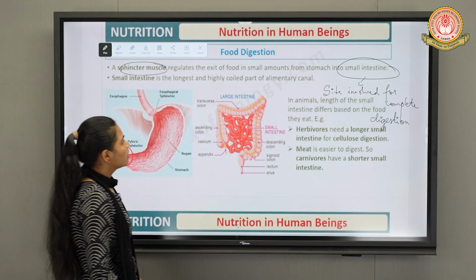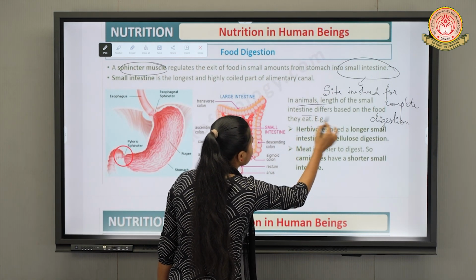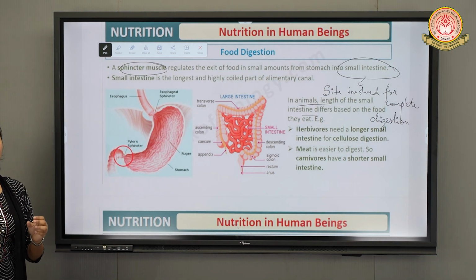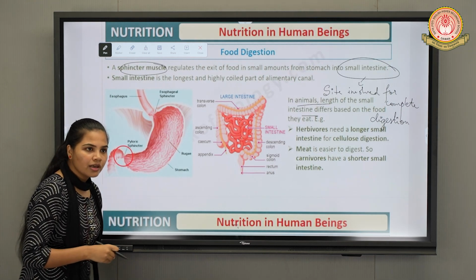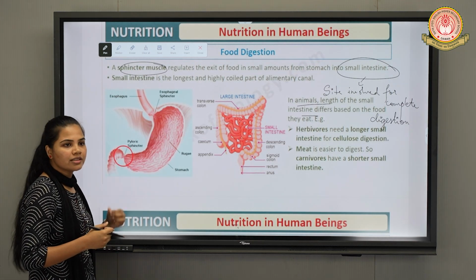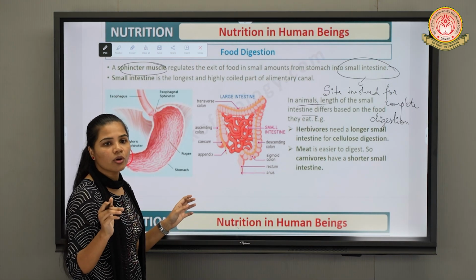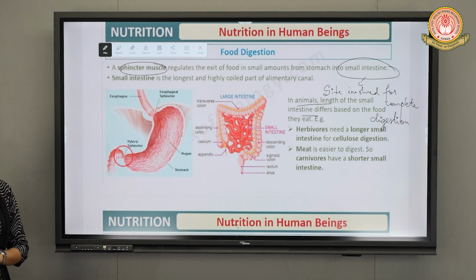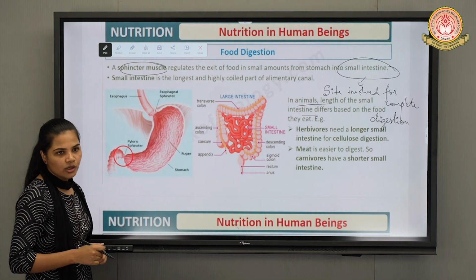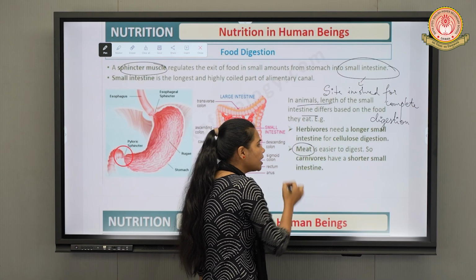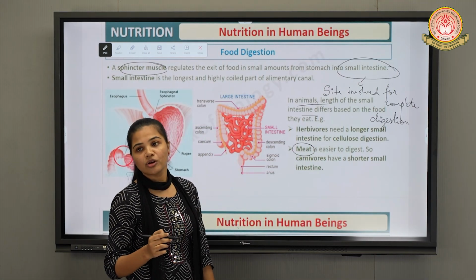Okay. Next, some extra information regarding the small intestine is that the small intestine of herbivores, or you can say plant eaters, or primary consumers who eat plant based products, is larger or longer as compared to the small intestine of human beings, because they need to digest the cellulose, right? As opposed to that, digestion of meat is easier as compared to digestion of cellulose.